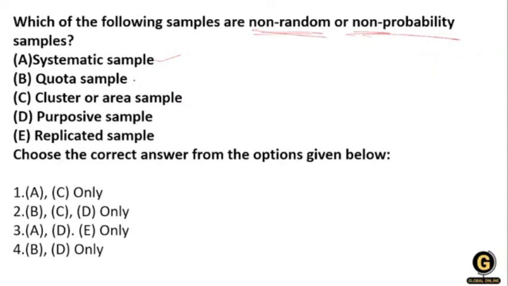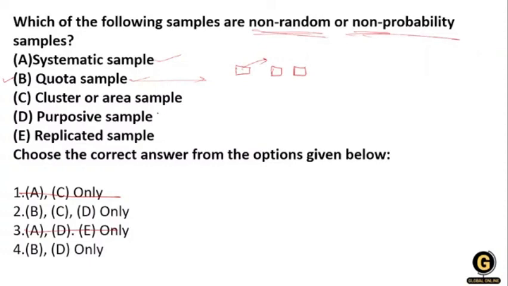In the quota, that means non-probability, that means the sample is not collected randomly. A quota is set by the researcher, and from that quota he selects the sample. So this is non-probability. We know that option number B is 100% correct, and option A is cancelled. So we have two options left.